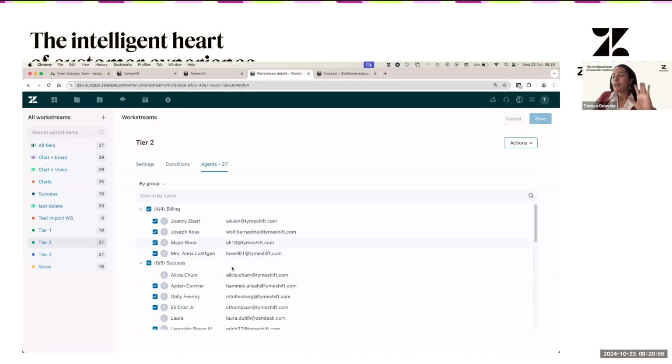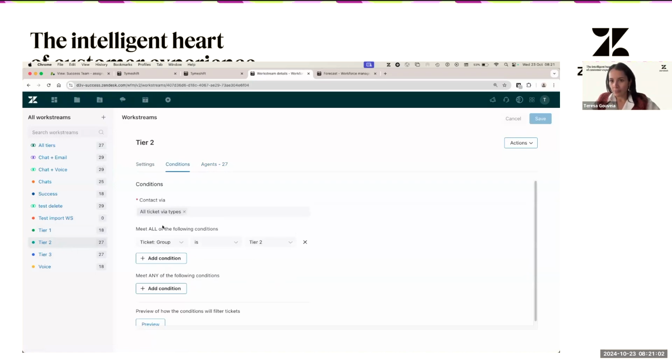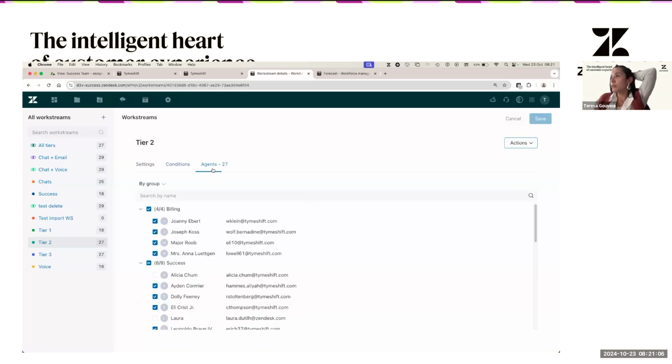So again, for the agents that you add here, I can add only 1, or I can add 100, and that's not going to modify at all the conditions of the ticket, or the conditions of the workstream. This is for scheduling purposes, because knowing that you have 27 agents available to work in tier 2, we're going to consider this when we are generating the schedule.